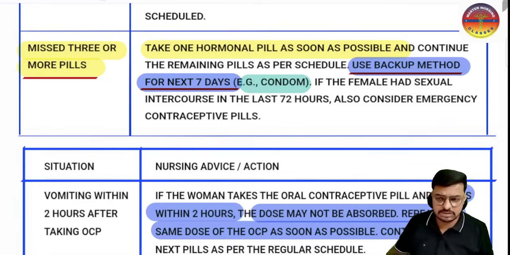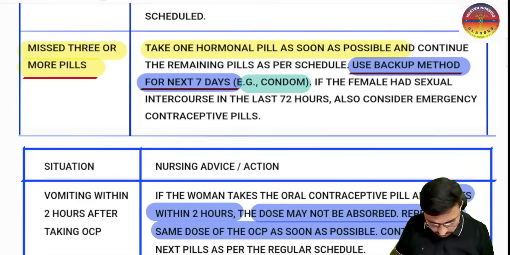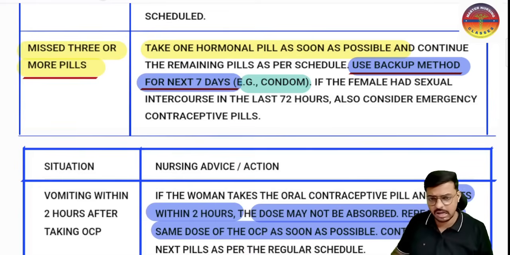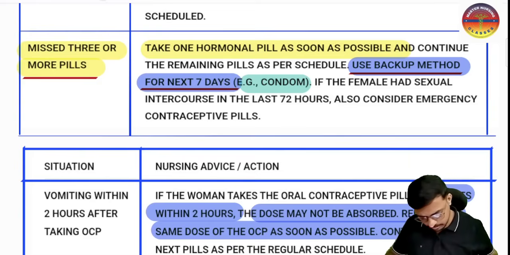Because this woman has missed the pill for 3 days, the risk of pregnancy is increasing. That is the very important thing. She should take the medication as soon as possible. Remember, use a backup method for the next 7 days, especially condoms to be advised. Okay, so that is very important.